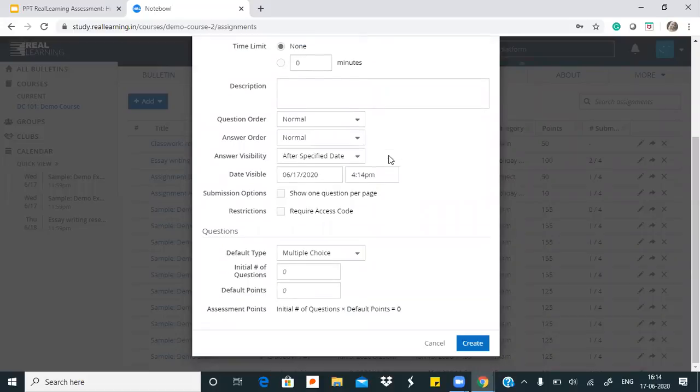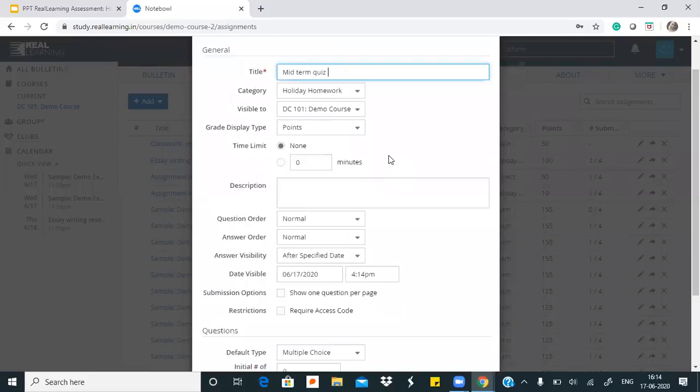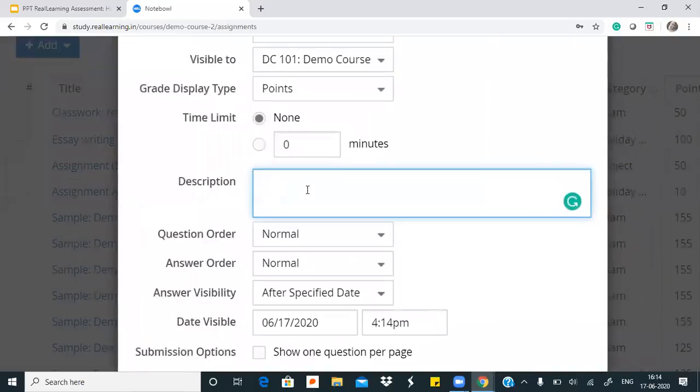The other things that you're seeing here are not mandatory things for the teacher to select. Then only she will be able to create a test. No, these are only optional for the teachers. If teachers want to write some important instructions for the students, then they can put it here.